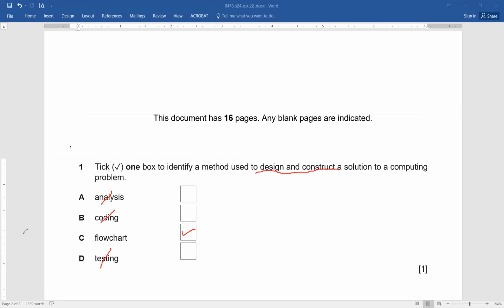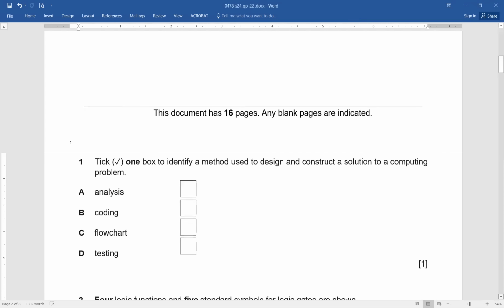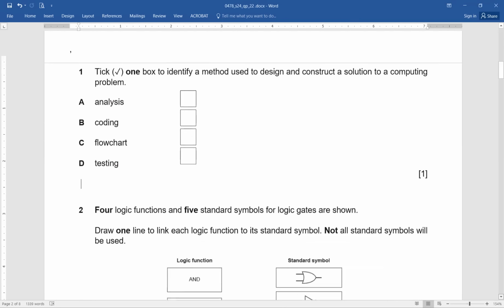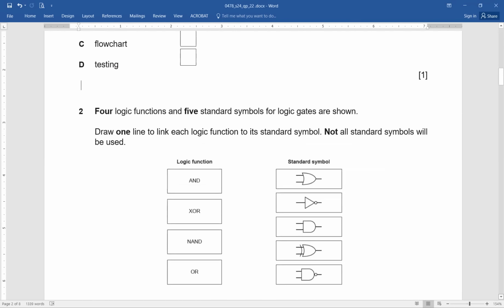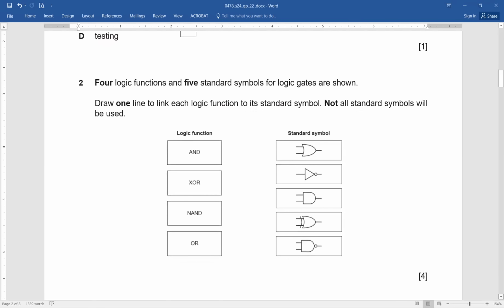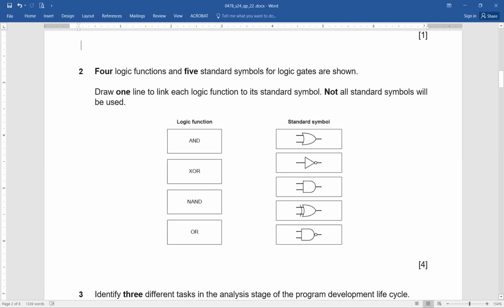Okay, now that's great. Now let's move on to the next question. Question number 2. Now question number 2 is: 4 logic functions and 5 standard symbols for logic gates are shown. Question number 2 once again. 4 logic functions and 5 standard symbols for logic gates are shown. Draw one line to link each logic function to its standard symbol. Not all standard symbols will be used.